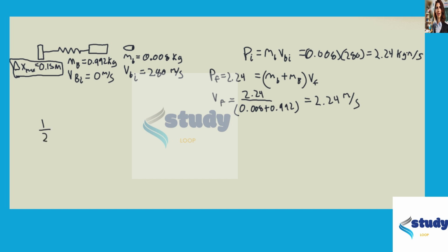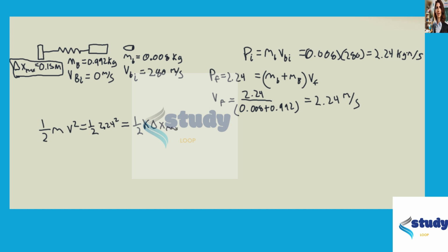So here we have 1/2 m, which is 1 kilogram, v squared. So rewrite this: 1/2 v squared, which is 2.24 squared, equals 1/2 k times the total compression. The reason I use the total compression here is so that the only energy available when the spring is fully compressed and the block isn't moving is spring potential. So I can set these things directly equal to each other. Delta x max.